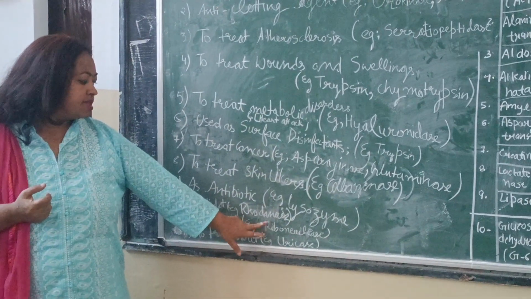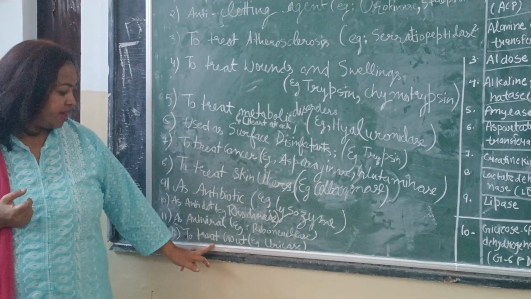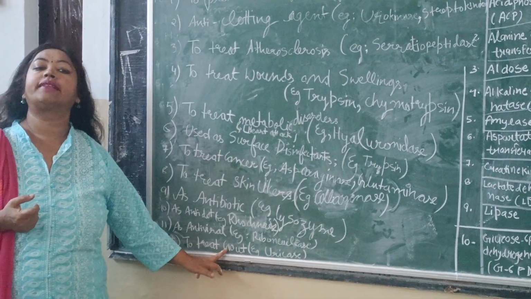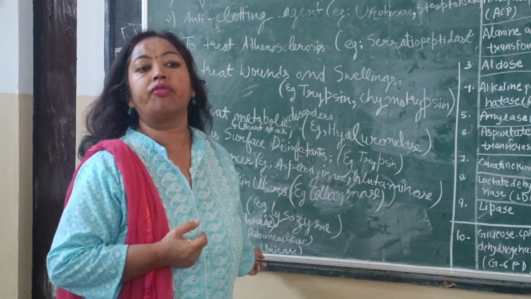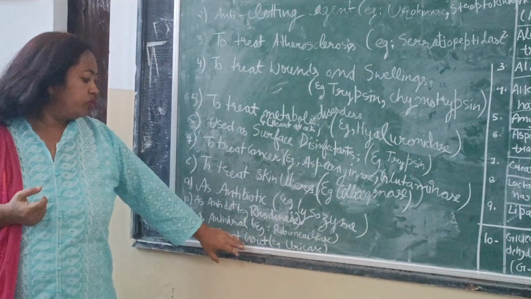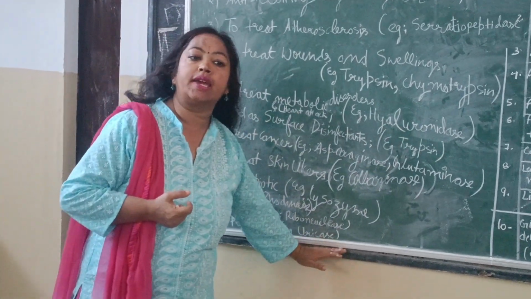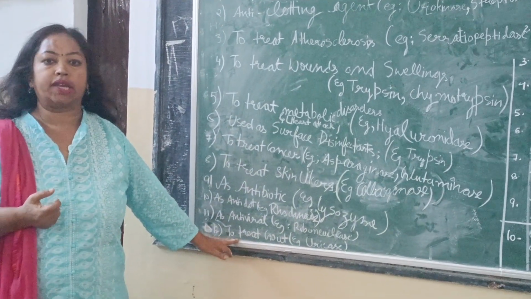So example is rhodanase. And the last therapeutic application of enzyme is to treat gout. Gout is a disease in which there is a lot of accumulation of uric acid in the joints. So we will use the enzyme uricase to remove the uric acid crystals from the body.